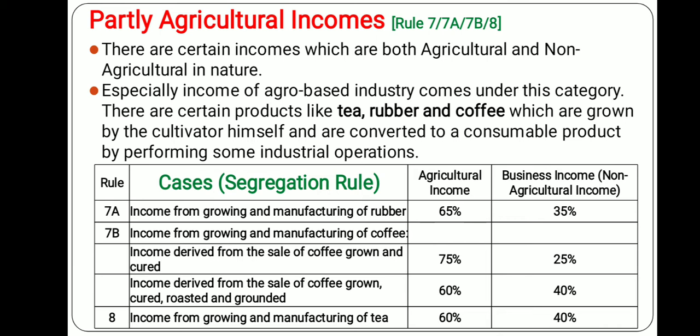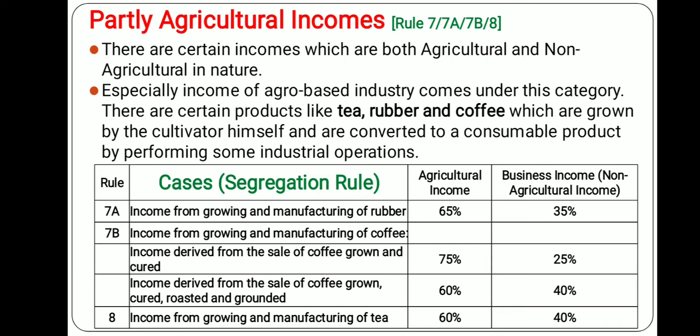Now you see, rule 7A relates to income from growing and manufacturing of rubber. In that case, of the total income, 65% will be considered as agricultural income and 35% will be considered as business income.